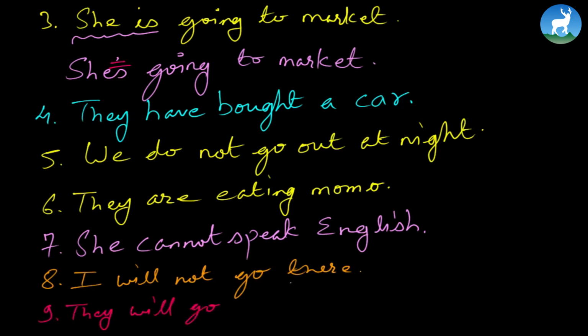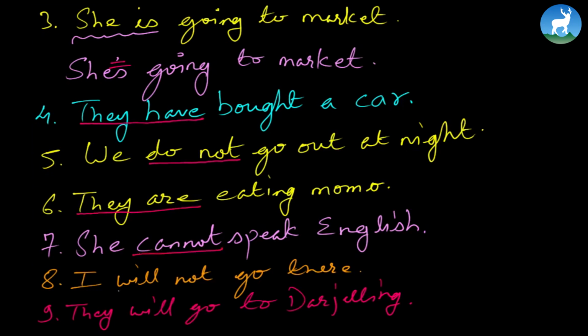Remember, when you contract, you don't have to work on the whole sentence. Here in this case, you're just working on "they have." How are you going to contract it? Here you're working on "we do not." What is the contracted form? Come on, you can do it as homework. Maybe you can do it right now in your class. "They are," "cannot," "will not," and "they will." So you can do this as homework, or maybe right here in the classroom.